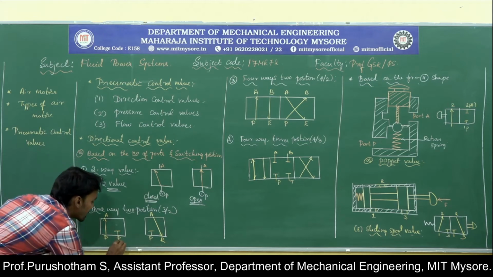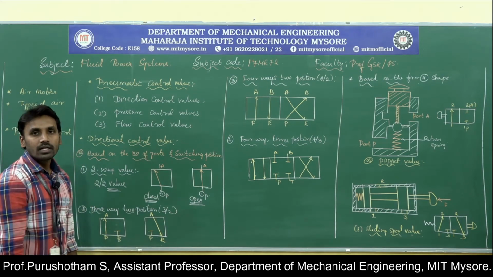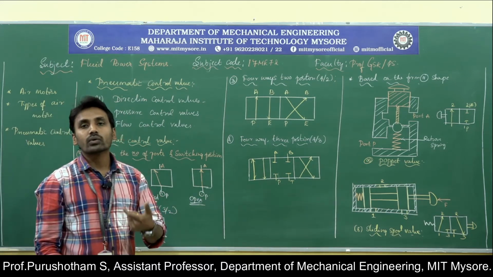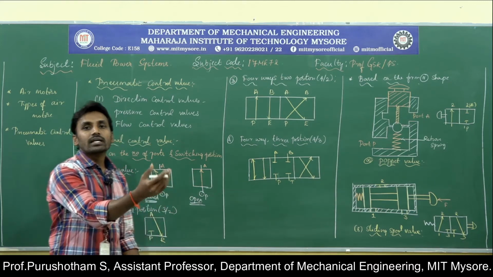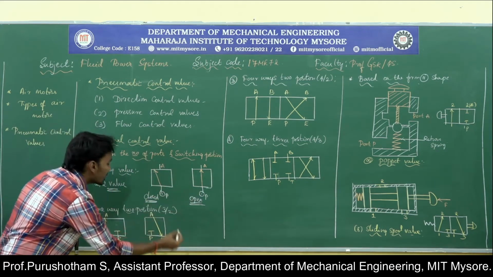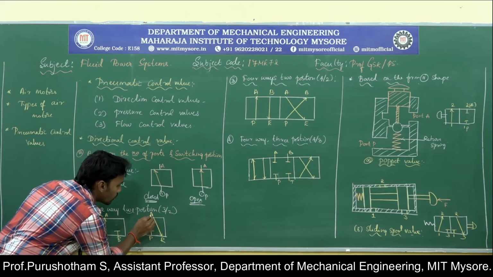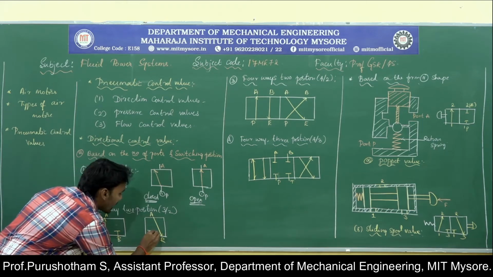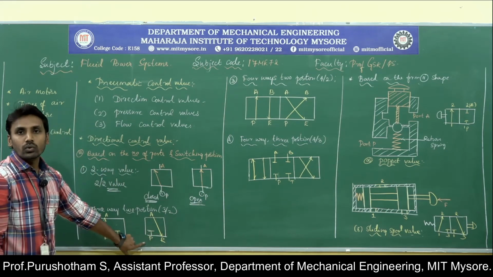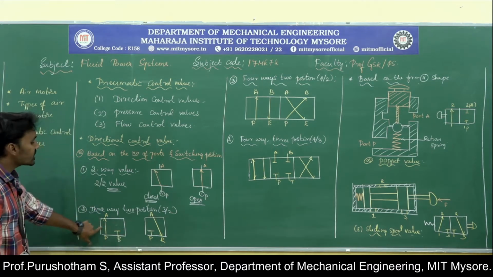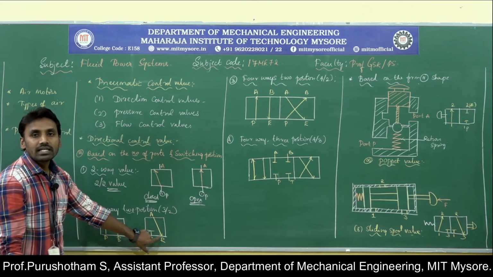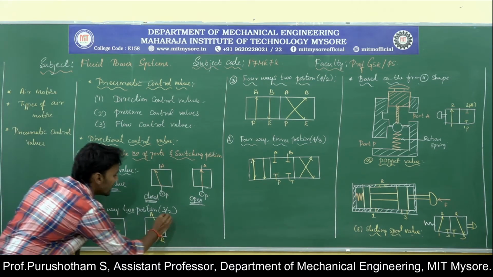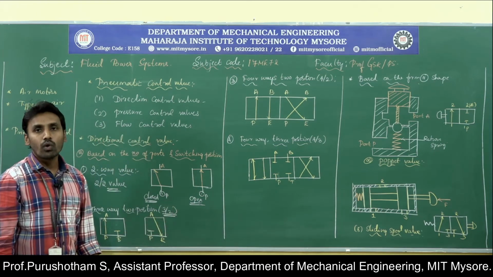At that time the reservoir port is closed. Then, due to the spring action in the single acting cylinder, the retraction takes place. At that time the fluid in the outlet port A reaches the reservoir through port R, and the pump port is closed. So this is for the extension and this is for the retraction in a single acting cylinder. This has three ports and two positions, hence it is called a 3/2 valve.